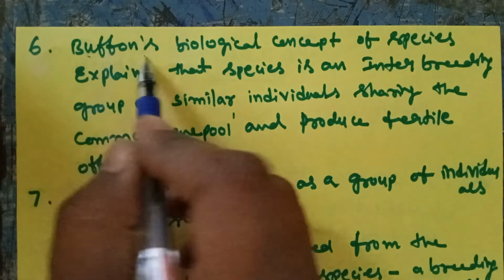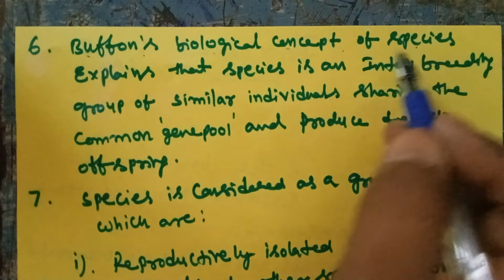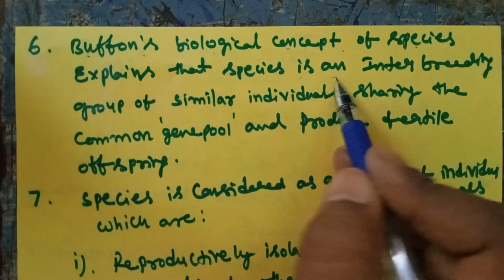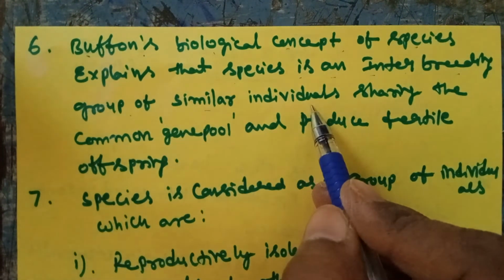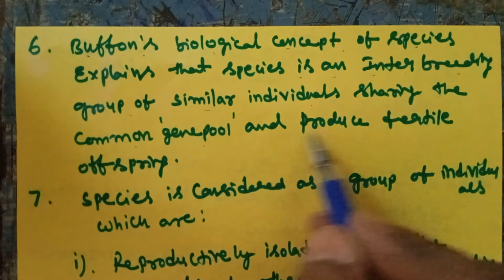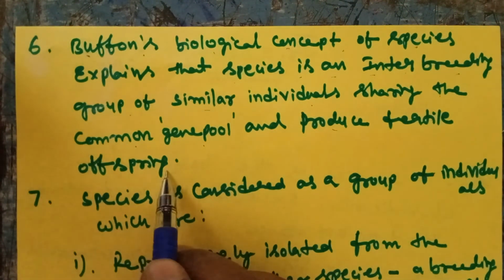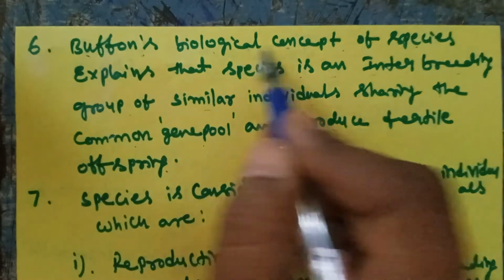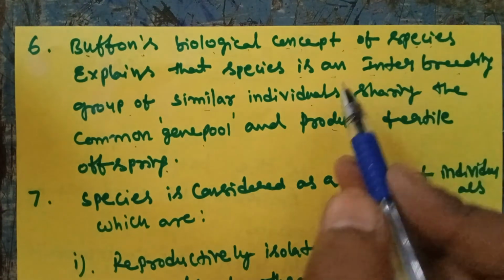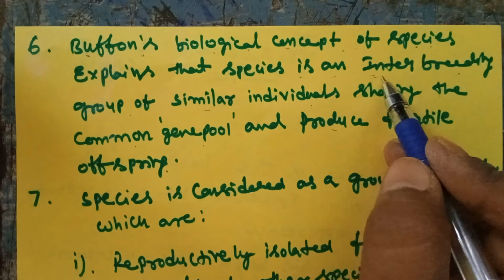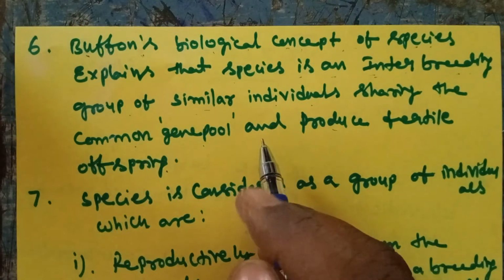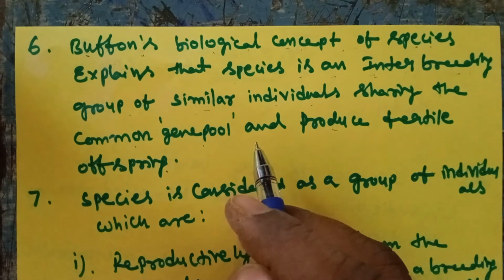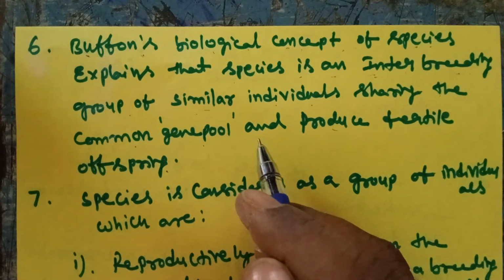In the biological concept of species, it is explained that a species is an interbreeding group of similar individuals sharing a common gene pool and producing fertile offspring. That means the same group of animals can interbreed with the same species.